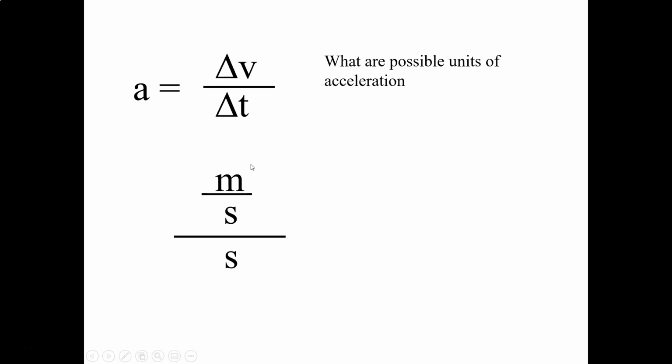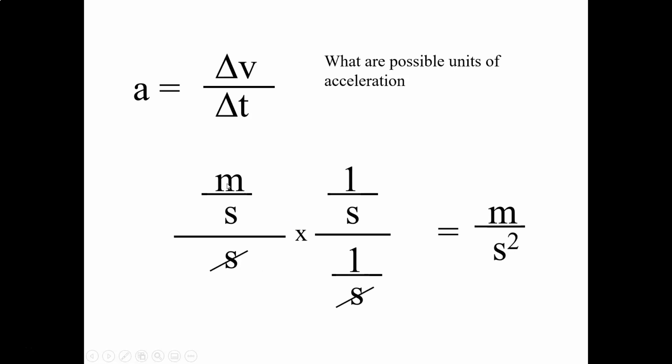Okay. So this is known as a complex fraction, I believe. And what you normally want to do is get rid of the denominator of the whole thing by multiplying the top and bottom by its reciprocal. So what we're going to do is multiply both the top and bottom by 1 over s. What that's going to do is cancel out the s on the bottom, and that'll leave us with meters per second times 1 over seconds.